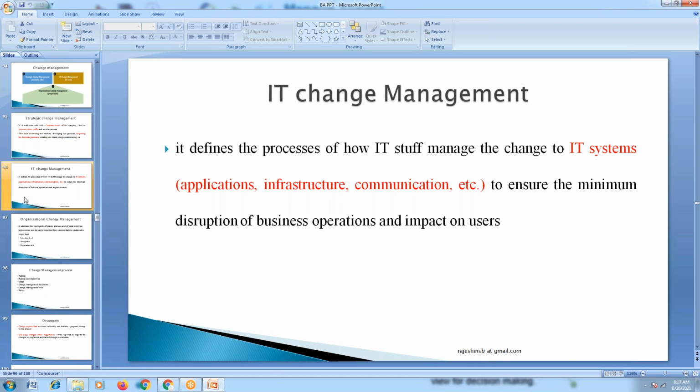It means how an organization transforms its IT processes onto the next level. It's not only about the decision we have taken, but that has to be implemented and used successfully. That is something essential and important for any project to start with. So this is where IT change management comes into the picture.